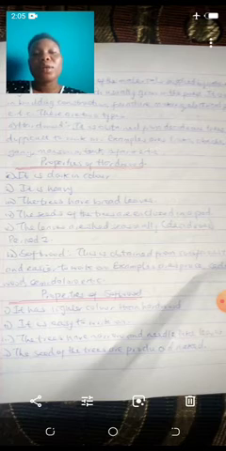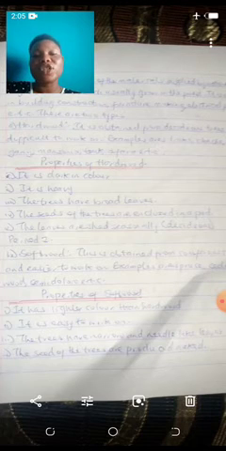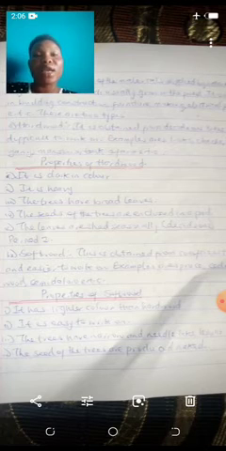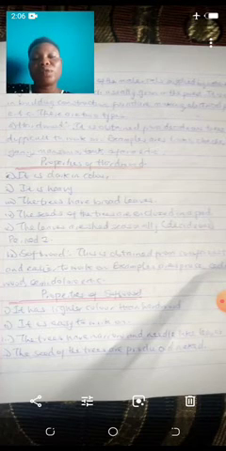So now the third one about hardwood is that it has broad leaves. The fourth one is that the leaves are shed seasonally, and also the seeds of the trees are enclosed in a pod. It means that the seeds of the hardwood are not produced naked, but they are always enclosed in a pod. So the second type is softwood.